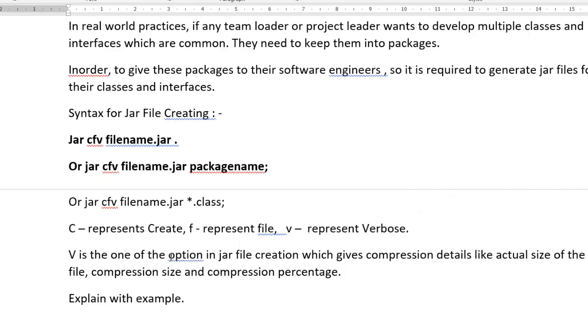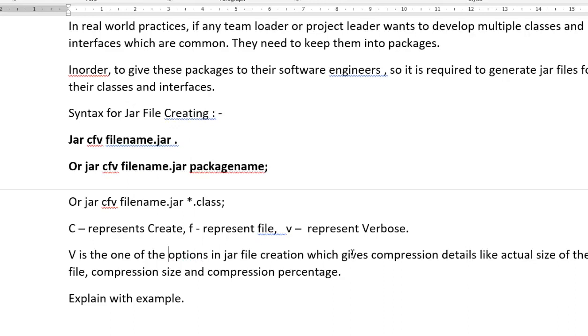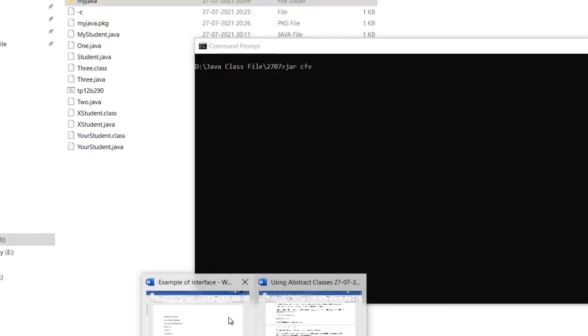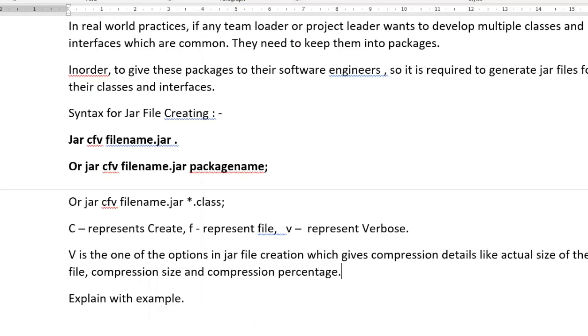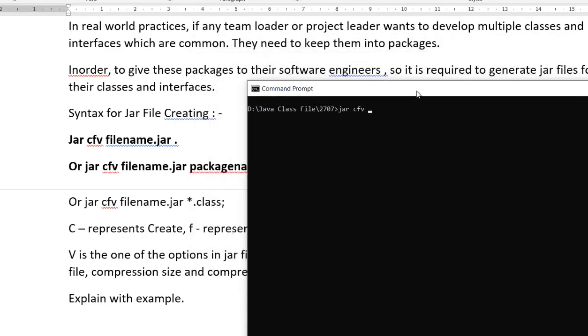What is that? v is one of the options in jar that gives the compression details, like the actual size of the file, the total compression of the file size, and the compression percentage.